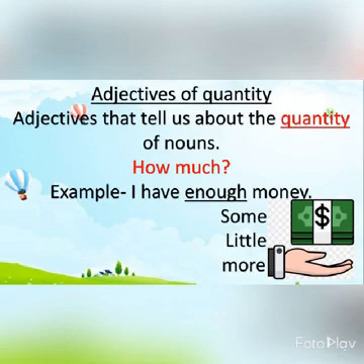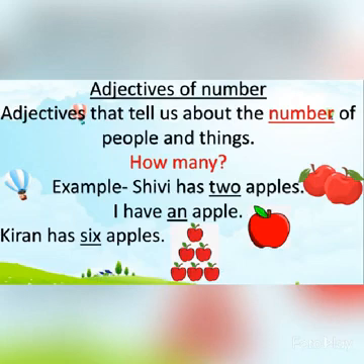Now the third one is adjectives of number. From the name itself, it is clear that the adjectives that tell us about the number of people and things are known as adjectives of number. These are countable. It gives us the answer to how many.